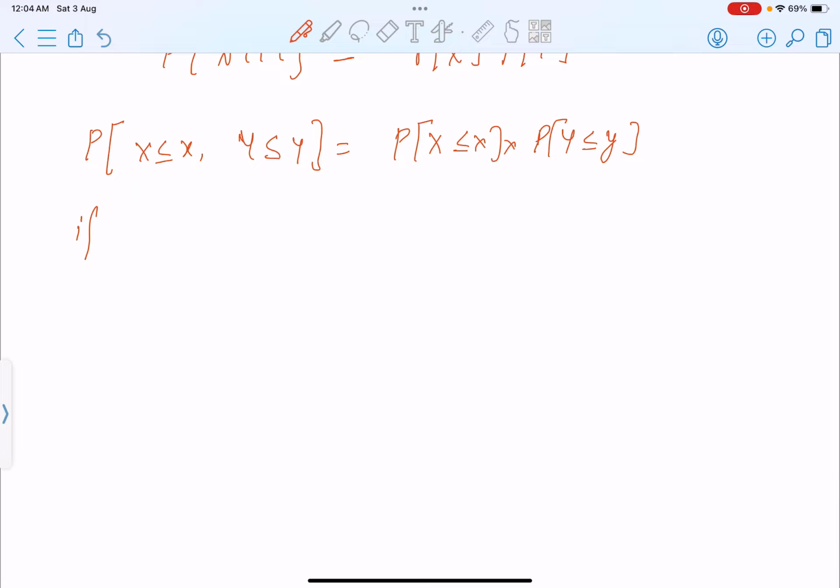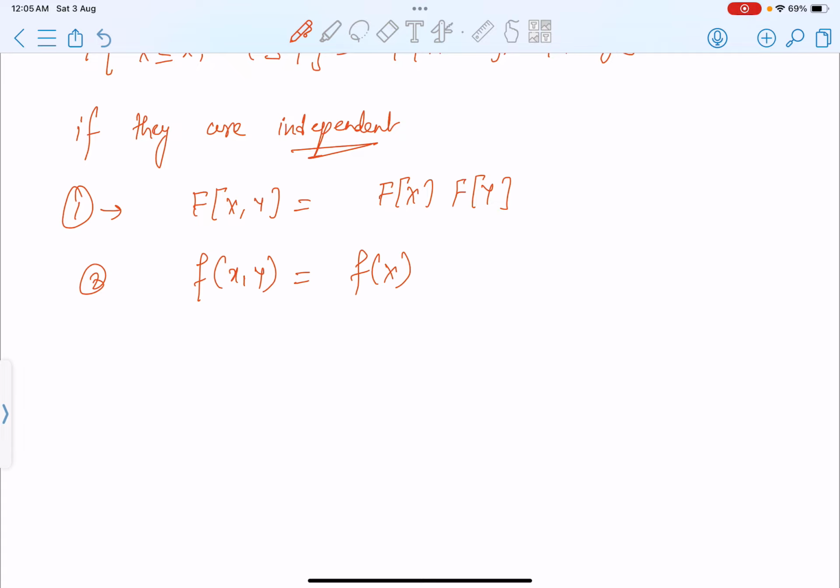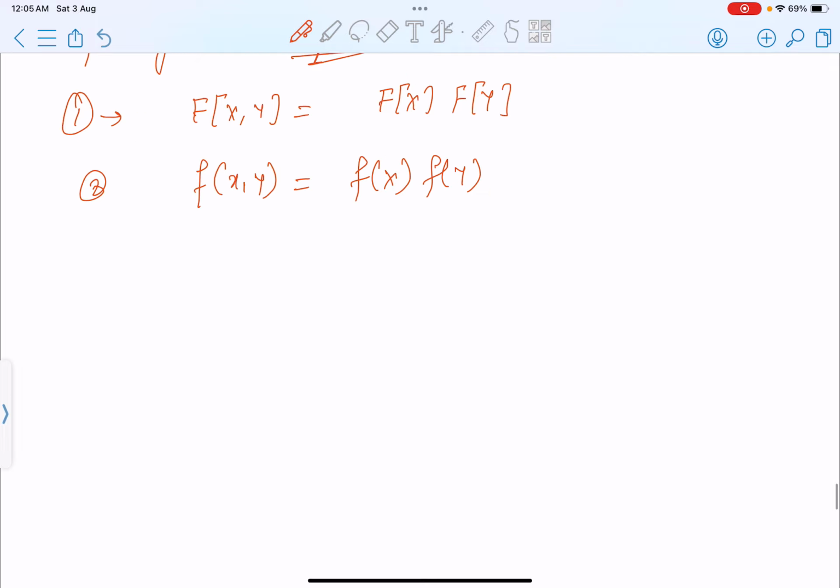And if they are independent, then what will happen? First, f of x comma y will be f of x into f of y, correct? This we have seen. And the density function will also be a multiplication, because they are independent. So what is the probability that x is happening given that y has already happened?